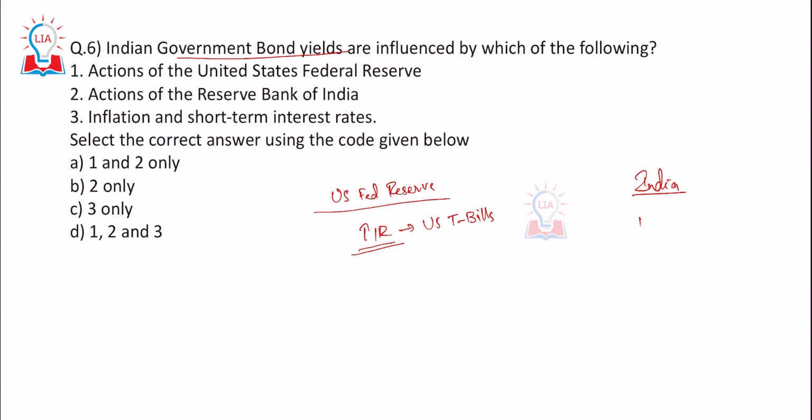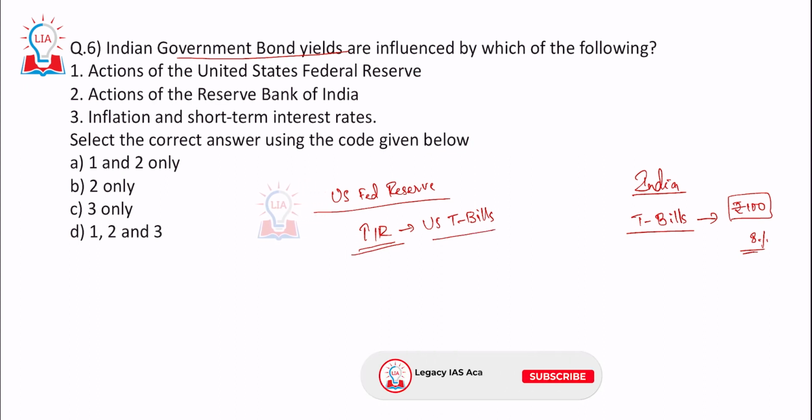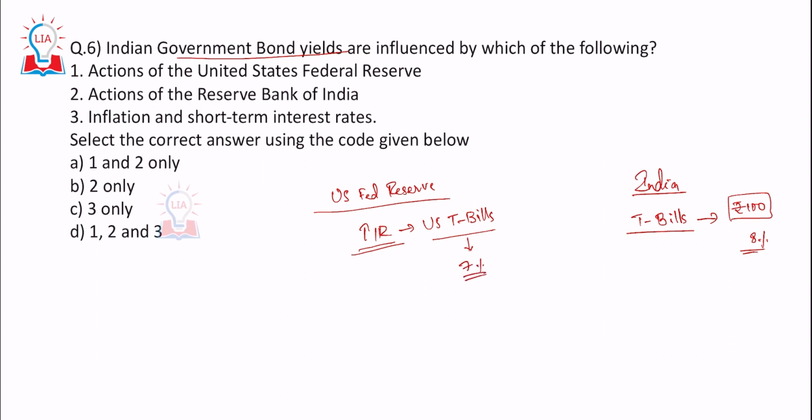So in India, for T-bills, let's suppose there is a price for a particular T-bill, which is rupees 100. The yield is, let's say, 8%. For the US T-bill, before the increase of interest rate, it was 7%, let's suppose. That is the yield, right? Yield is 7%. Here, yield is 8%.